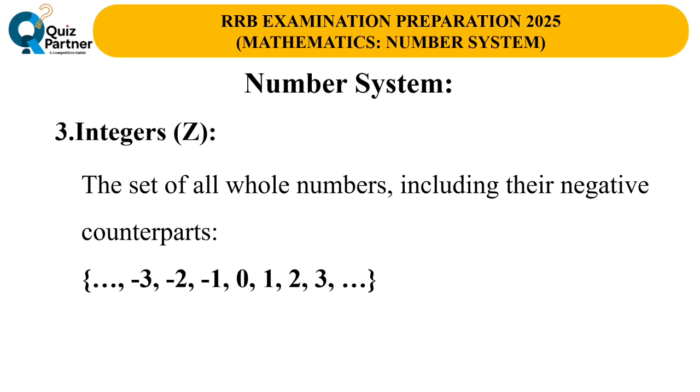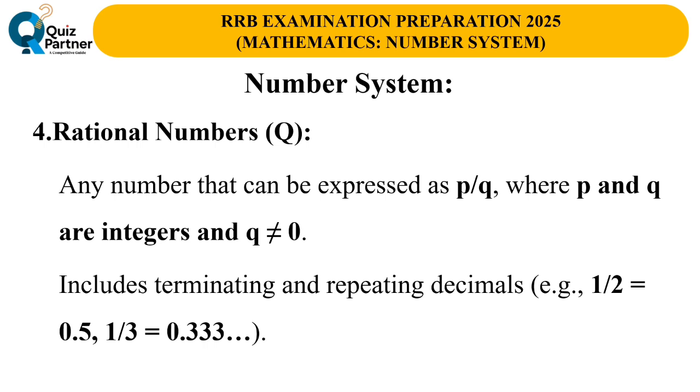Now, if we extend whole numbers to include negative values, we get integers. Integers consist of negative numbers, 0, and positive numbers. So, the set of integers looks like -3, -2, -1, 0, 1, 2, 3. Integers help us represent losses, deaths, and temperatures below 0. The definition of integers is as follows: the set of all whole numbers, including their negative counterparts: -3, -2, -1, 0, 1, 2, 3.